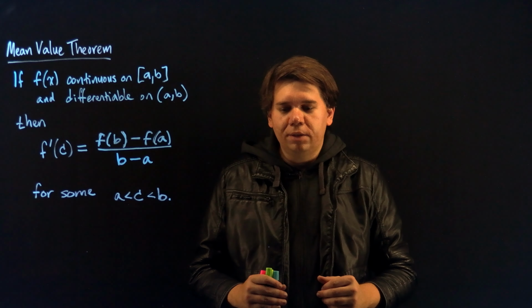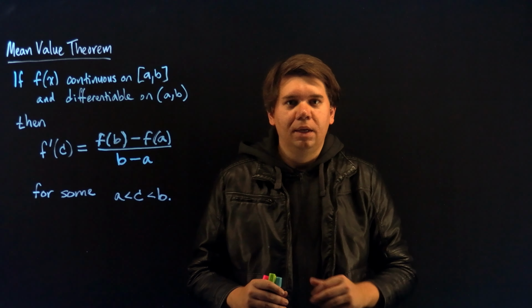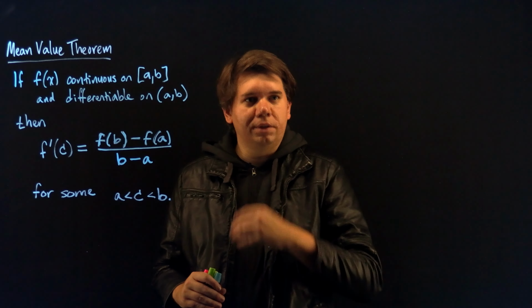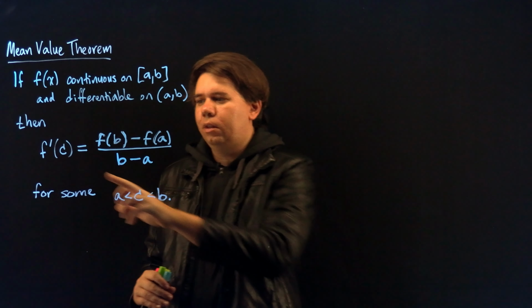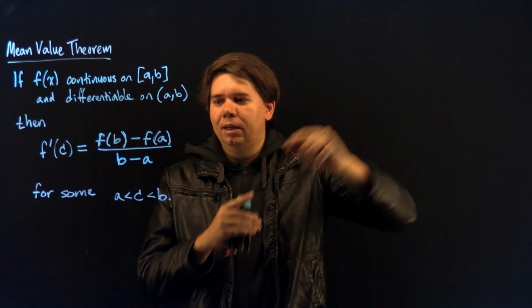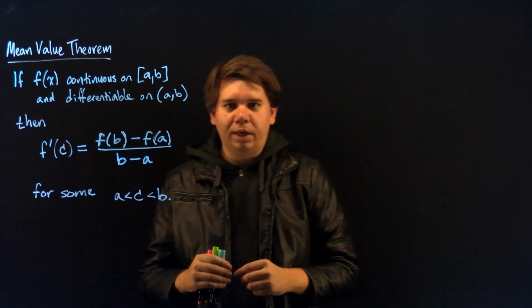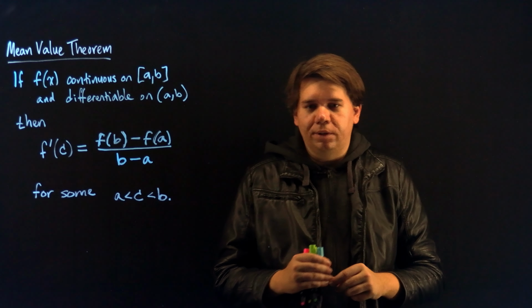In this video, I would like to discuss two very important consequences of the mean value theorem. The mean value theorem just tells us that if you have a nice function, if it's continuous and differentiable, then at some point in that function, the slope of the tangent line is going to be equal to the slope of the secant line. That is, the instantaneous rate of change is equal to the average rate of change over the entire interval. There are two consequences from this.